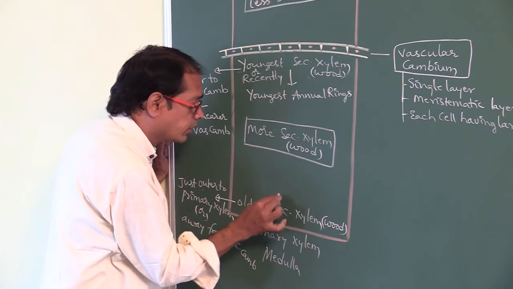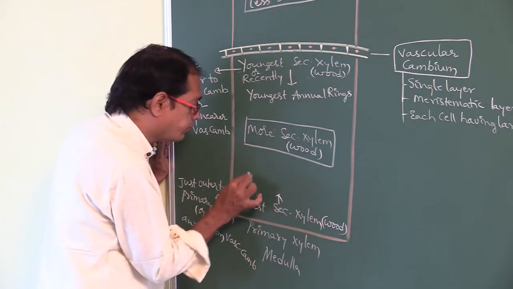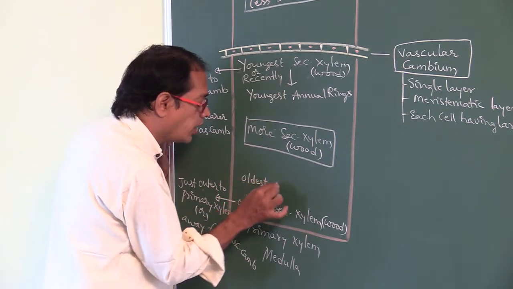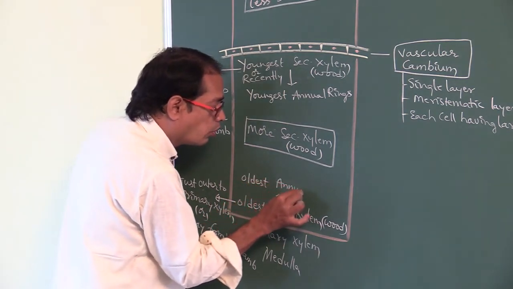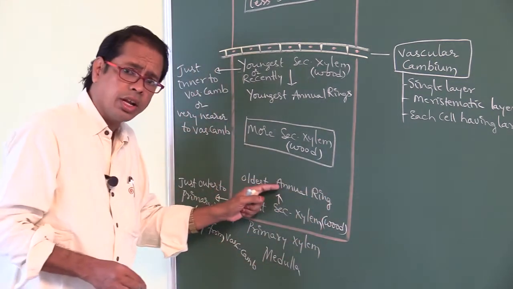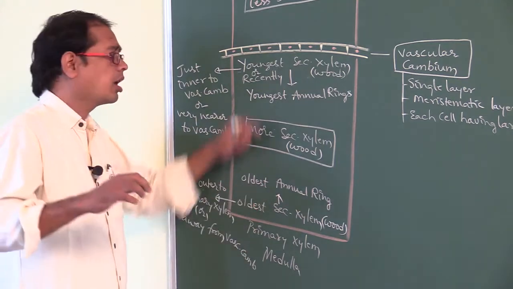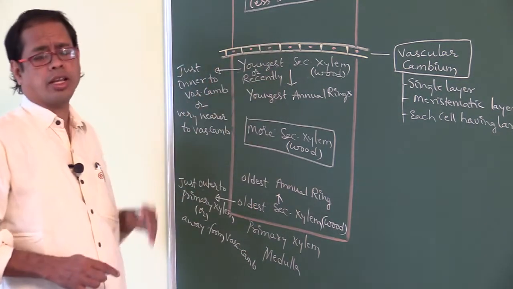Later on, the oldest secondary xylem is converted into the oldest annual ring. The oldest annual ring is present just outer to the primary xylem, or away from the vascular cambium.